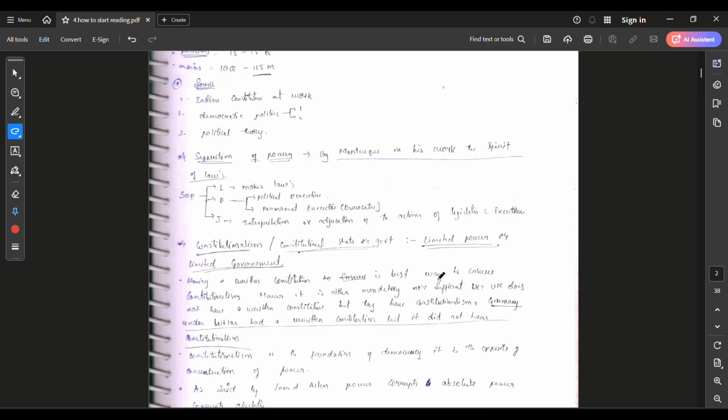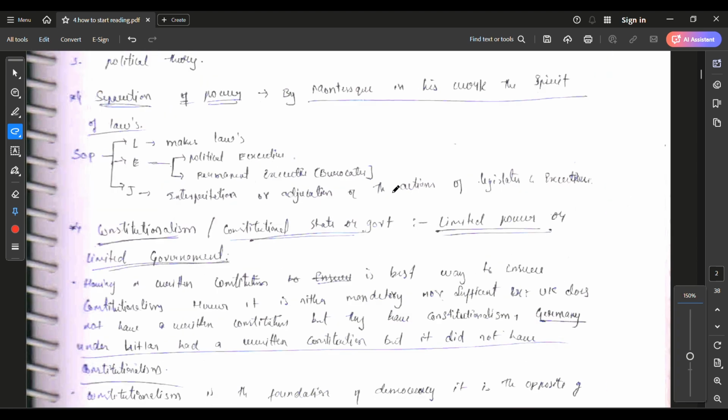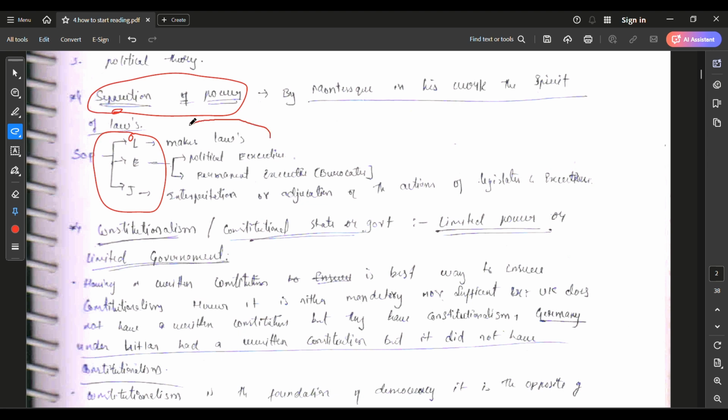This is my class notes, guys. You can see here I explained the separation of power. In Lakshmikant, he just mentioned this but did not give a detailed picture. After reading the NCERT, I got knowledge of this.